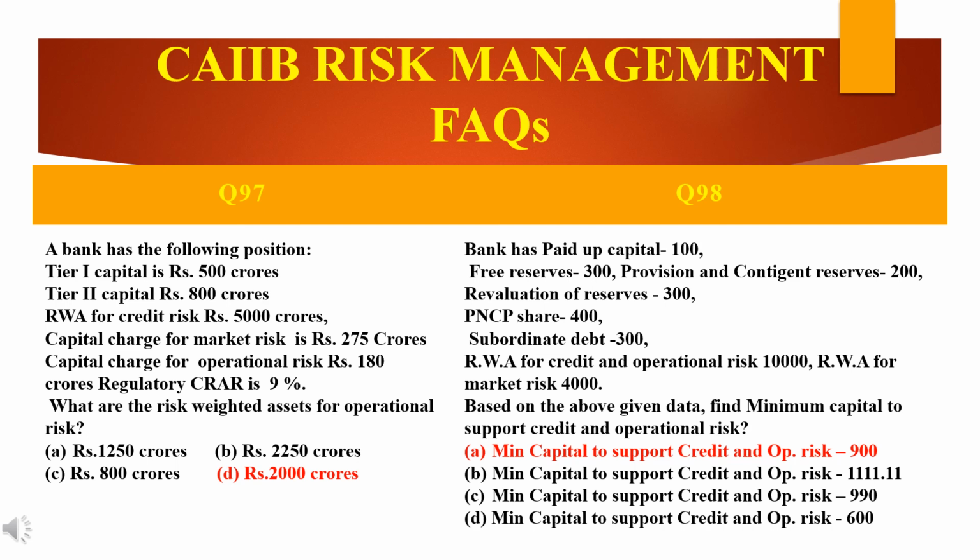The minimum capital to support credit and operational risk is the risk weighted assets for credit and operational risk multiplied by the CRAR. The risk weighted assets given are 10,000, and CRAR is 9%, which is 0.09. So 10,000 multiplied by 0.09 comes to 900. So the answer is option A. The minimum capital to support credit and operational risk is 900.